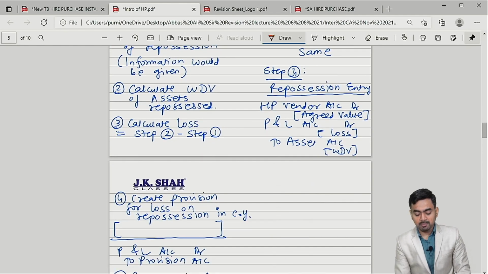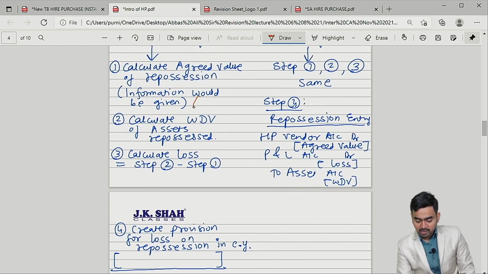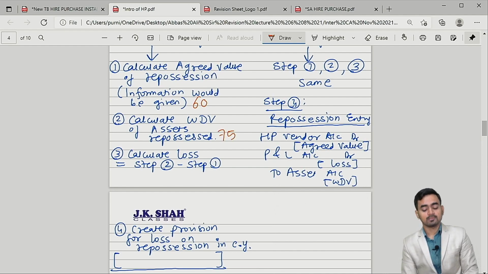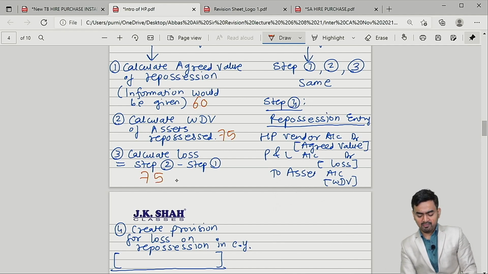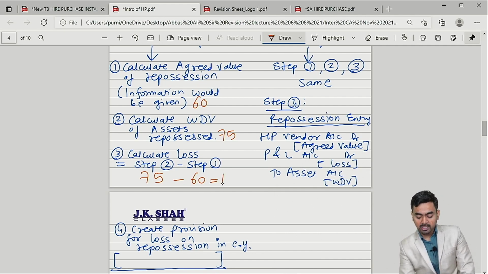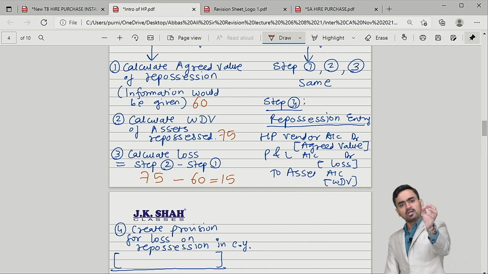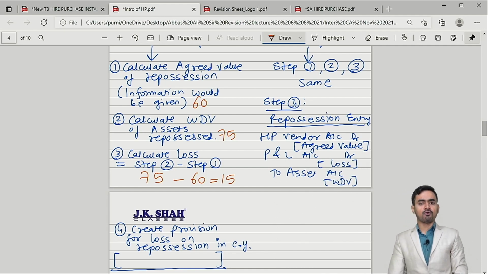So my third step is what? Calculate loss. It will always be step 2 minus step 1. That is, can I say the agreed value is 60, the WDV is 75. You are saying, sir, from our point of view, the value is 75. I am saying, no, my agreed value is 60. So you are incurring a loss of rupees 15. Correct. So when you default, you know that you are going to incur 15 rupees loss.